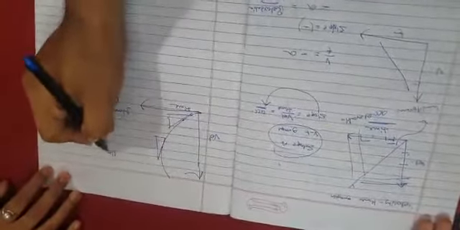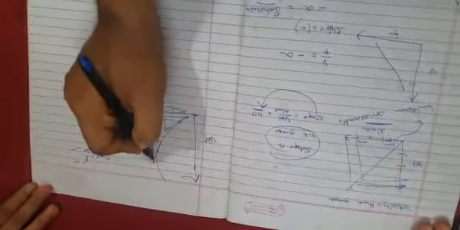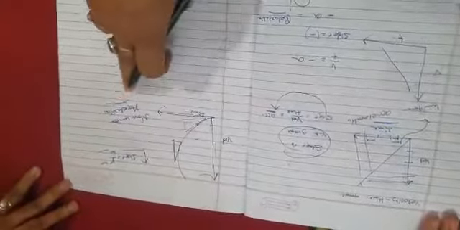Slope is what? Perpendicular by base. So here the perpendicular's size is increasing, the more you go up, so slope will also increase. Numerator increase hone se pura fraction increase ho jata hai, sikha hai na class 8 mein. So slope is increasing, so that means velocity is increasing. So in non-uniform acceleration, slope is changing, that's why non-uniform increasing, that is acceleration. So how will non-uniform retardation be?